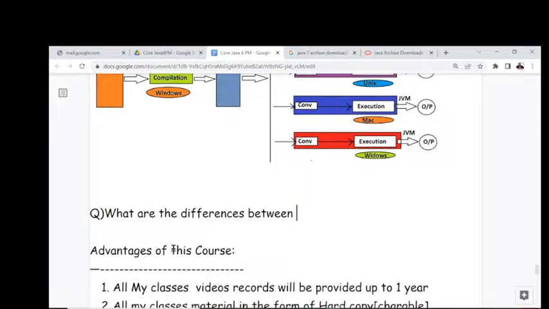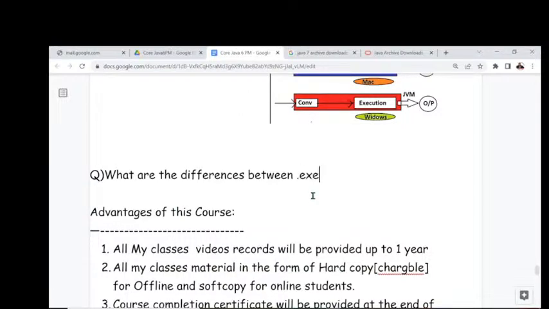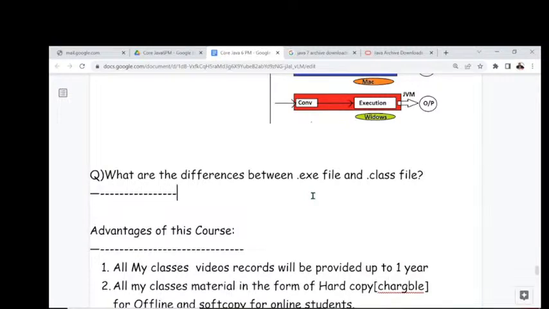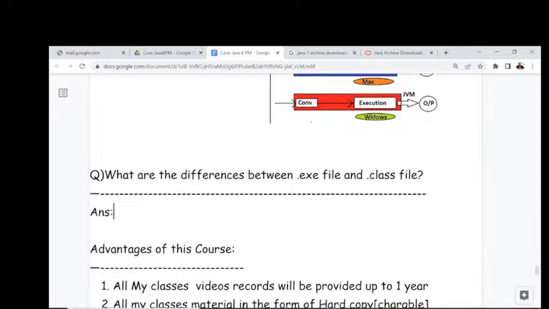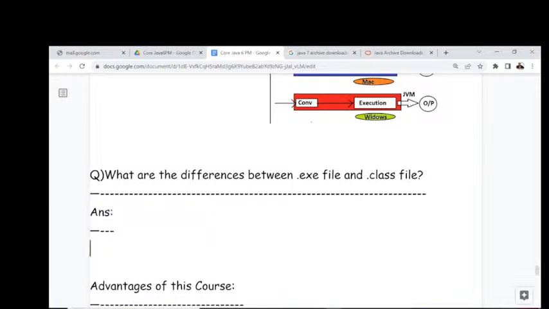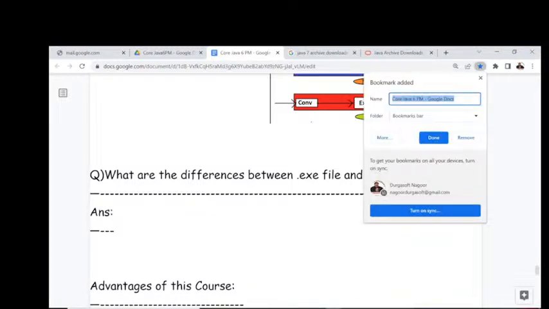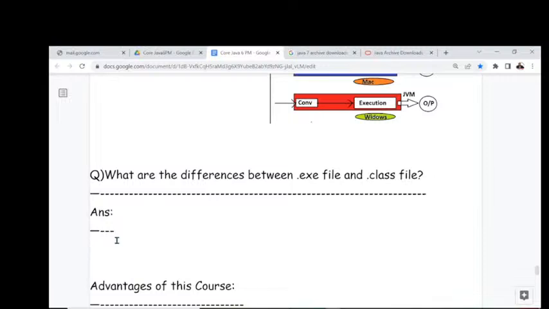Right, sir? What are the differences between .exe file and .class file? Already time is up. Then these topics, I will discuss with you tomorrow. This point I will discuss with you tomorrow, right? Tomorrow we are going to see this particular point.